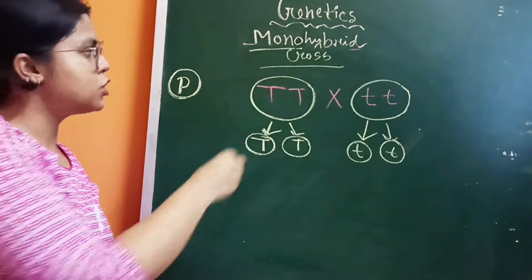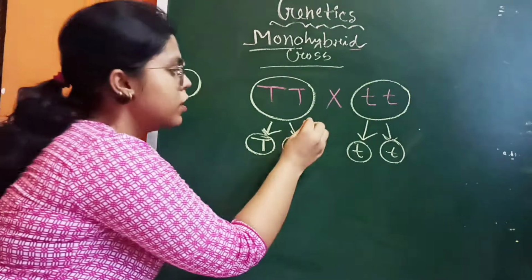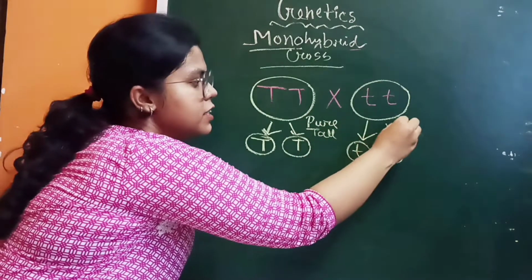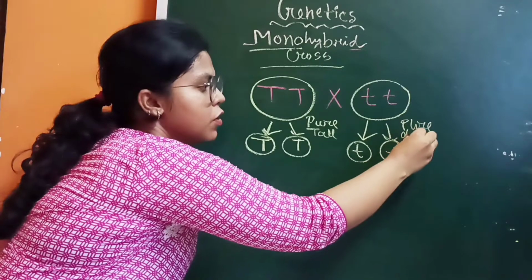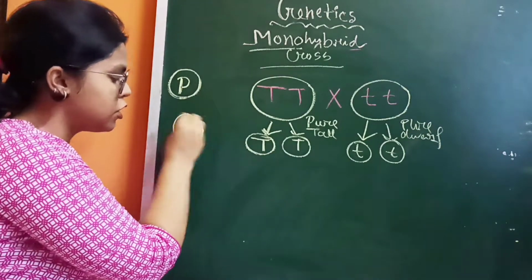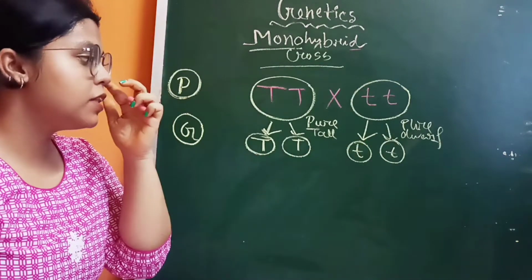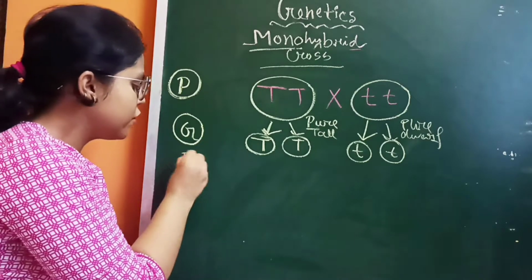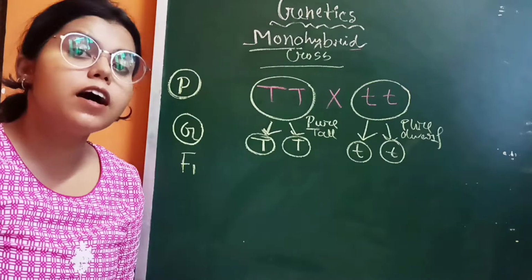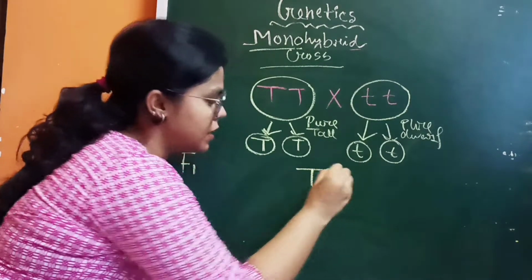Here I need to write what is pure tall and pure dwarf. So I am writing here pure tall and pure dwarf. These are the gametes, so I am writing the first letter of gamete, that is G. After crossing between them, in the first filial generation, or F1 generation, we get the hybrid plant, which is capital T small t.